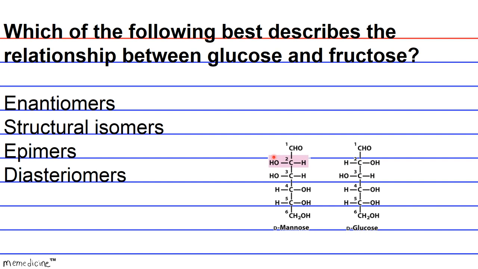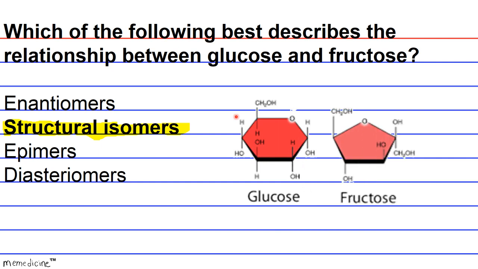So basically, by default, the only answer choice left is answer choice B. That means that glucose and fructose are going to be structural isomers. And structural isomers are molecules that share the same chemical formula but have different molecular structures. So glucose and fructose are structural isomers of one another.